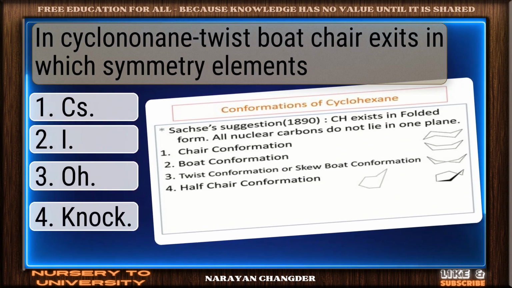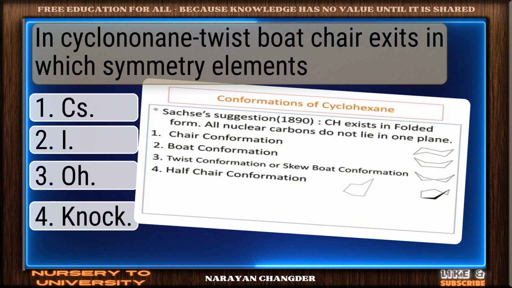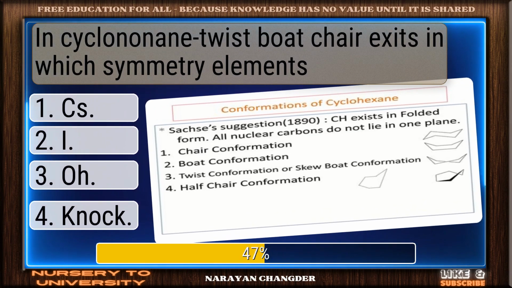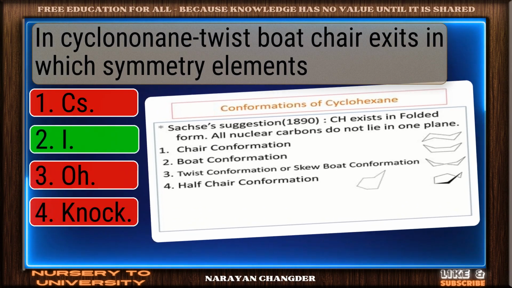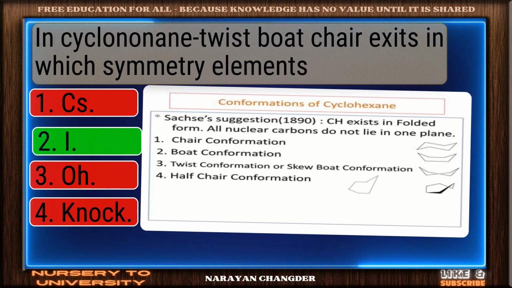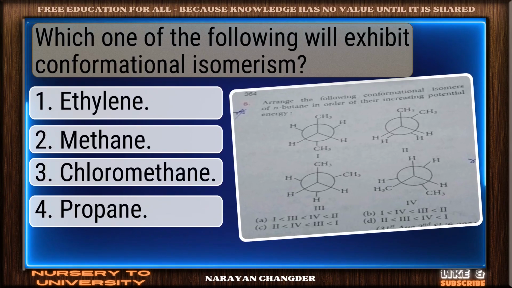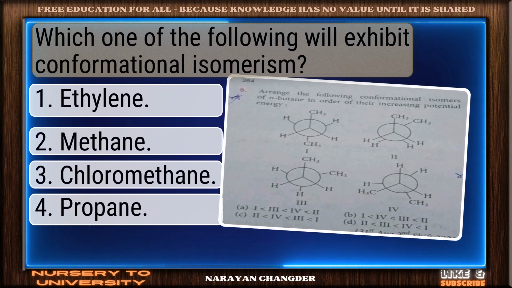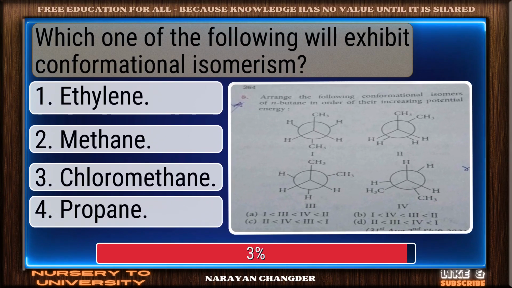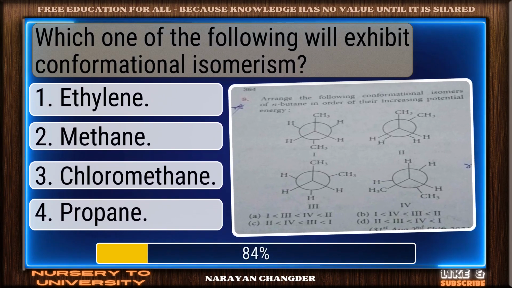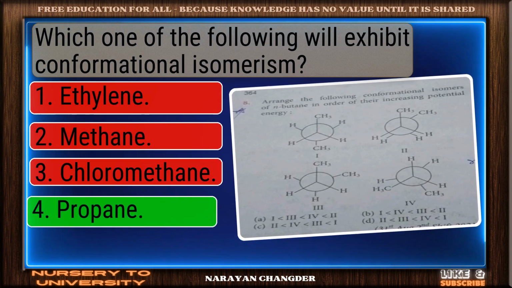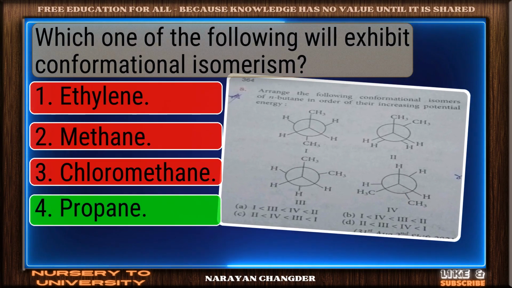In cyclononane, twist boat chair exists in which symmetry elements? Correct. I is the right answer. Which one of the following will exhibit conformational isomerism? Perfect. Propane is the correct choice.